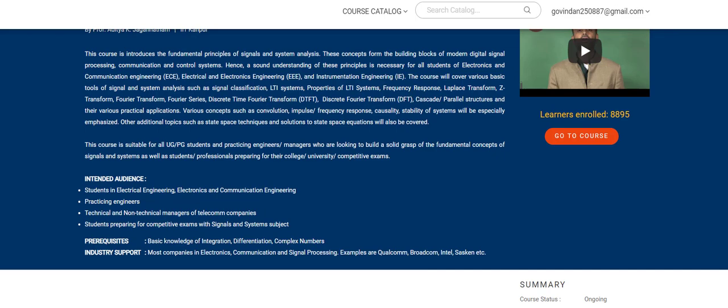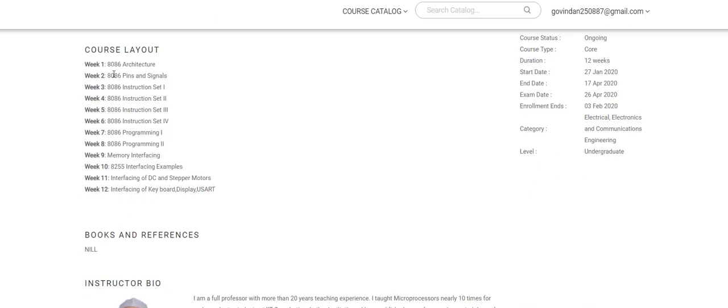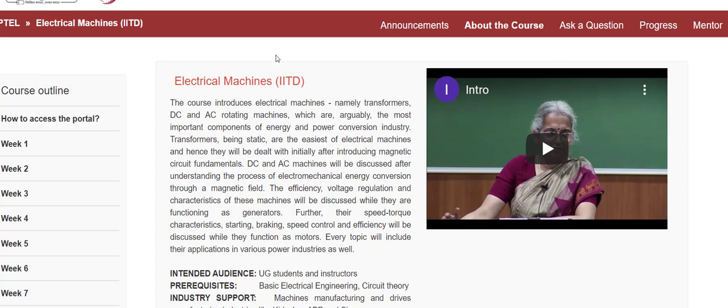I will show you. And microprocessor: here you can get the 8086 microprocessor. If you are interested in 8086, go for that. It is not required for GATE. Electrical machines by Professor G. Bhuvaneshwari madam, you can go for that. So electrical machines by 2 professors, G. Bhuvaneshwari madam and Professor Tapas Bhattacharya sir. This madam covers all the electrical machines subject. You go for that.